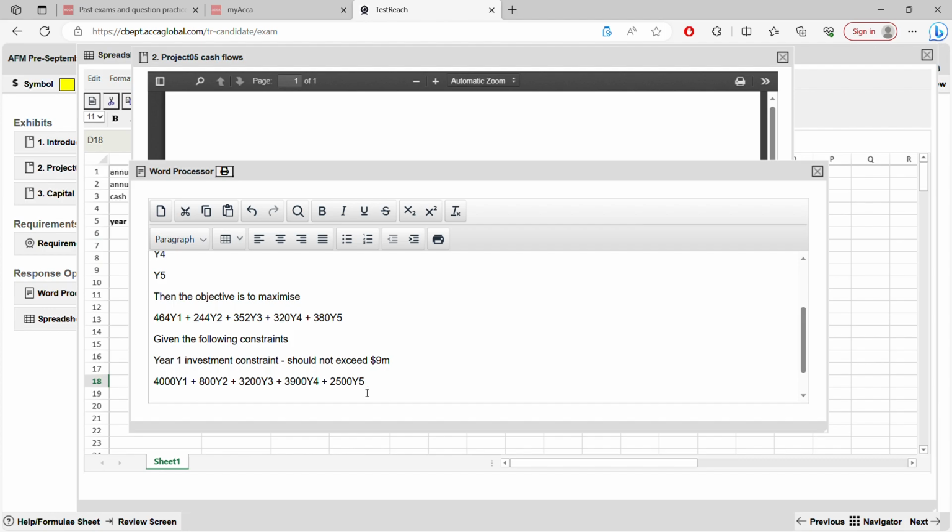And it should be less or equal to. Okay.